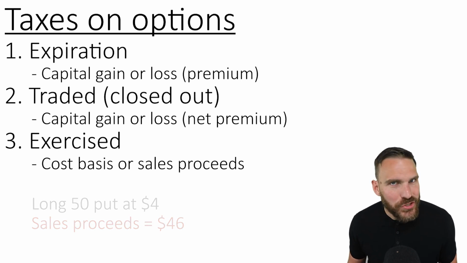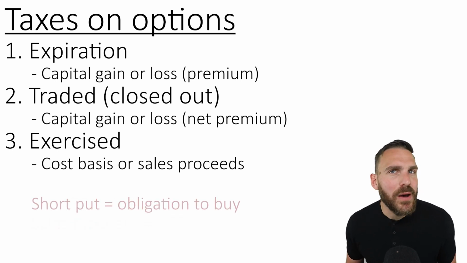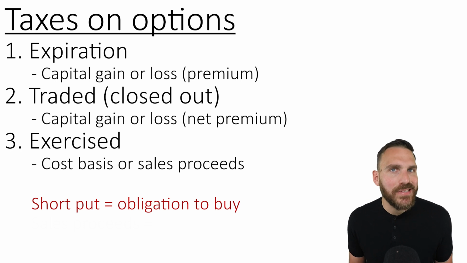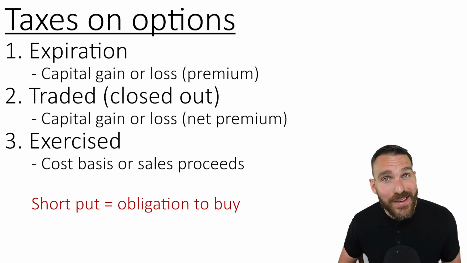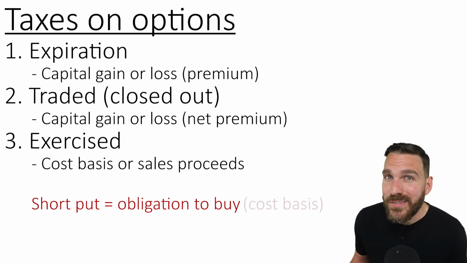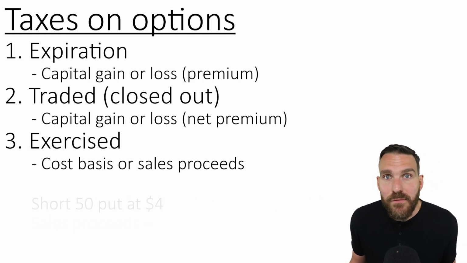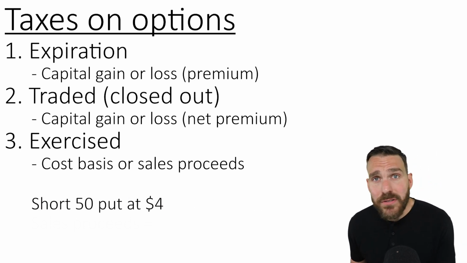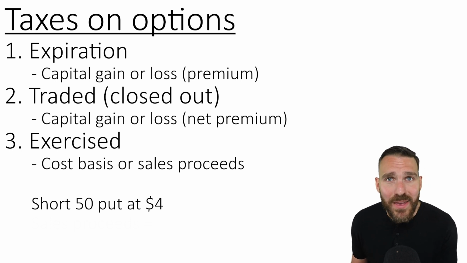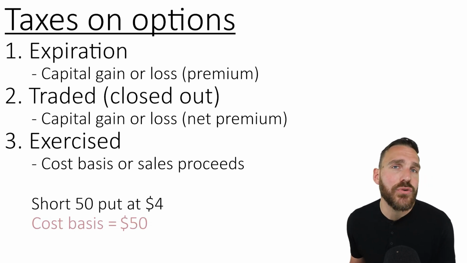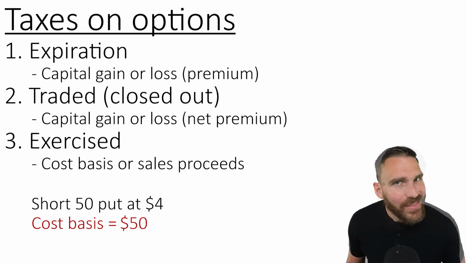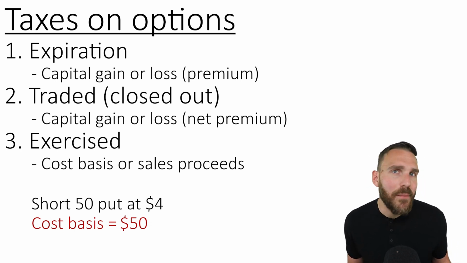Okay, last one, which is a short put. A short put comes with the obligation to buy stock. So if the investor gets assigned, they're going to be forced to buy stock, which establishes cost basis. Let's assume we have a short 50 put at 4. If an exercise occurs, they're going to be buying stock at 50, and that will establish an initial cost basis of 50. Again, this is a little tricky because we sold the option up front.